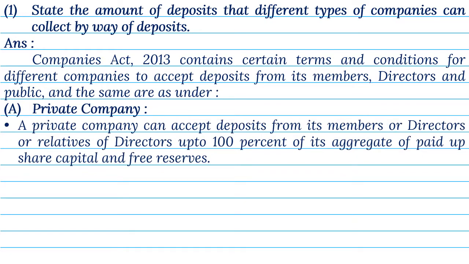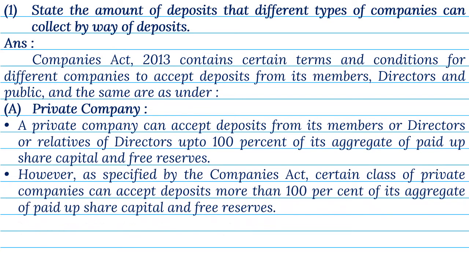A private company can accept deposits from its members, or directors, or relatives of directors, up to 100% of its aggregate of paid-up share capital and free reserves. However, as specified by the Companies Act, certain class of private companies can accept deposits more than 100% of its aggregate of paid-up share capital and free reserves.